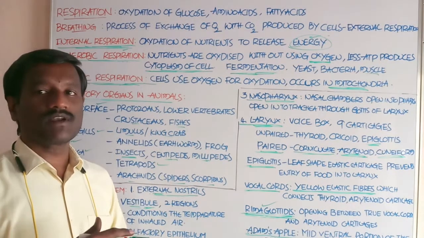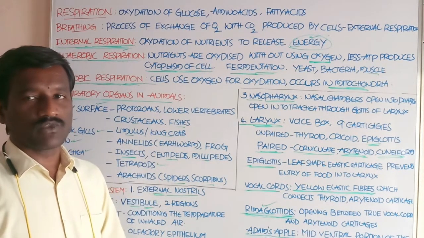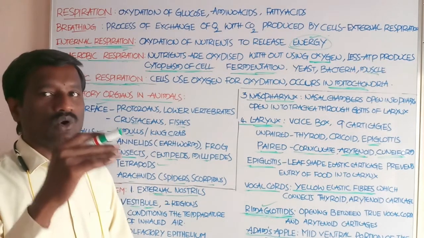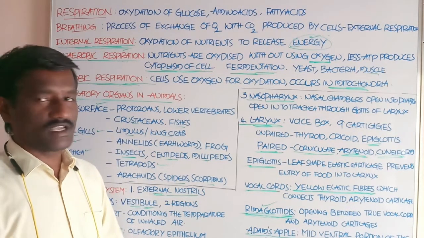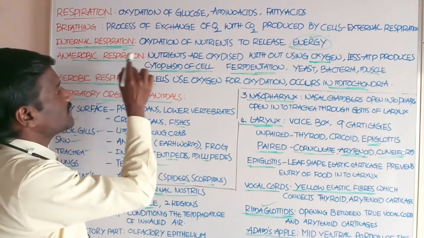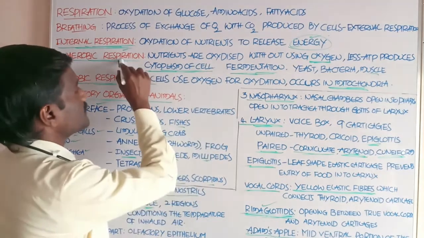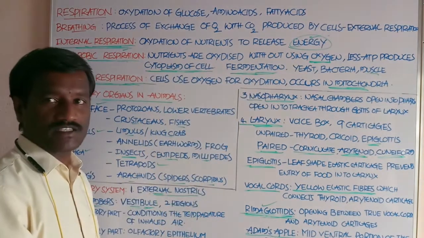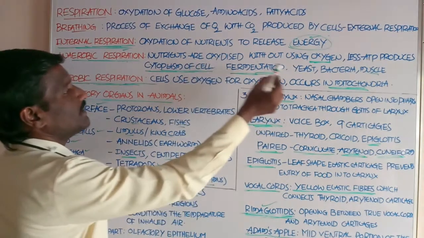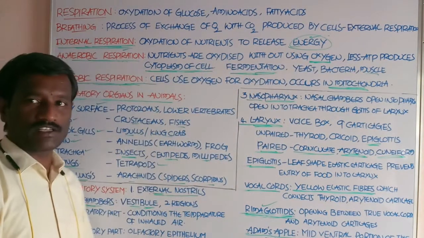It is also called incomplete breakdown of the food particles, which produces a low amount of energy in the form of ATP. Anaerobic respiration occurs in the cytoplasm of the cell, and it is also called fermentation. Yeast, bacteria, and mussels go through anaerobic respiration.